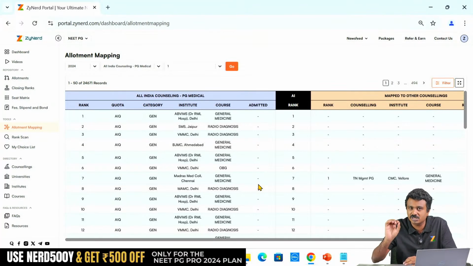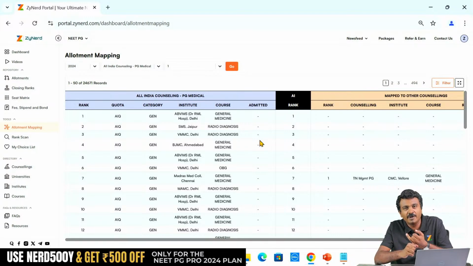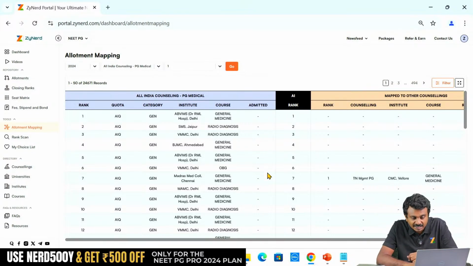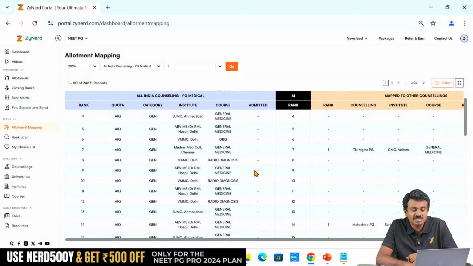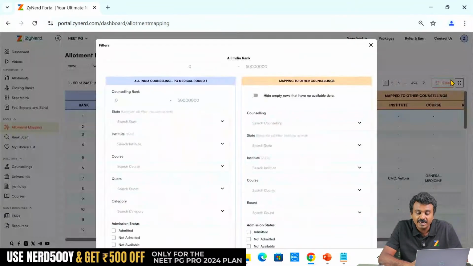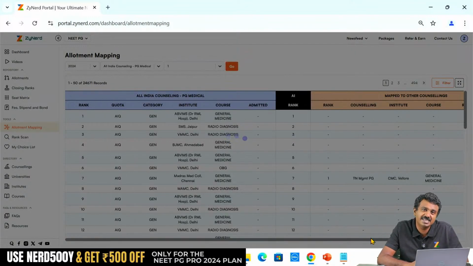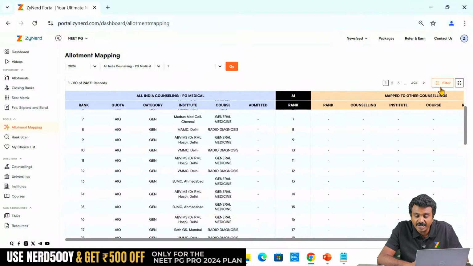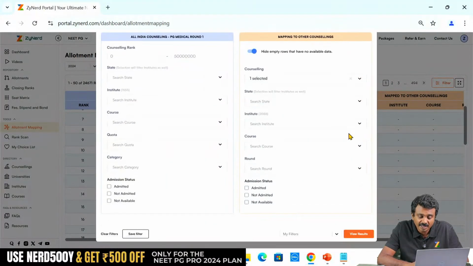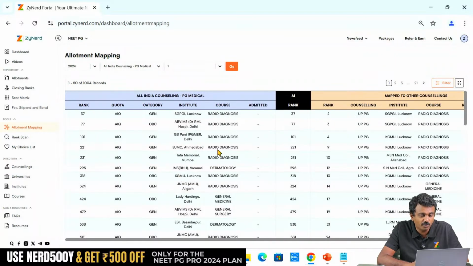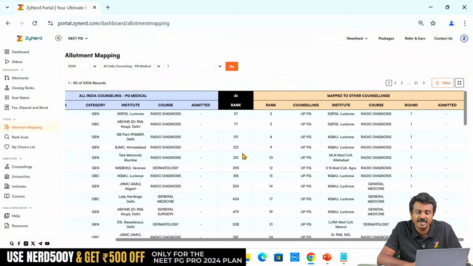So throughout the counselling, remember, admitted does not mean that at that point when you are looking at data, the candidate is admitted. It means the candidate went ahead and reported in round 1. Might have resigned later. But currently, if MCC puts in this data, we will do that. Similarly, let us say if certain states do that. For example, Uttar Pradesh, we might be able to get it later. They update the admitted status in their portal itself. If they do that, against Uttar Pradesh as a primary counselling, if you are taking Uttar Pradesh over here or here, you will find admitted status.